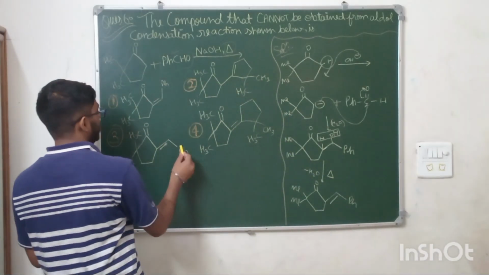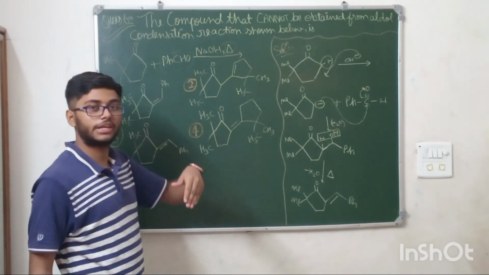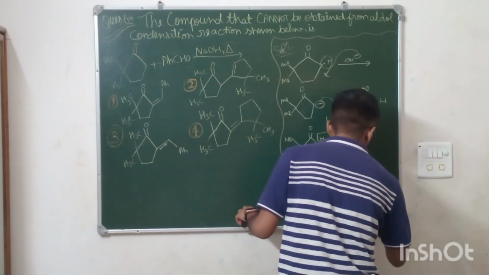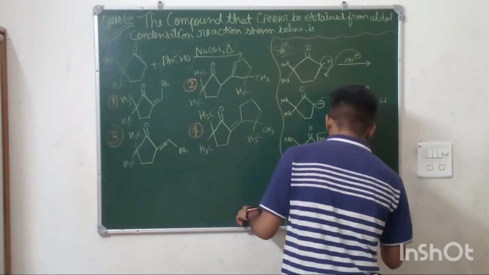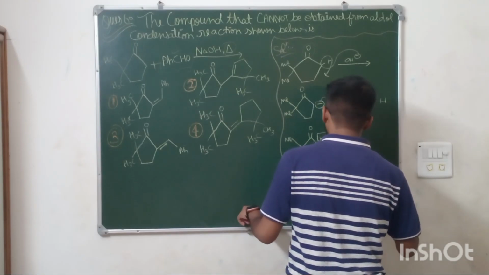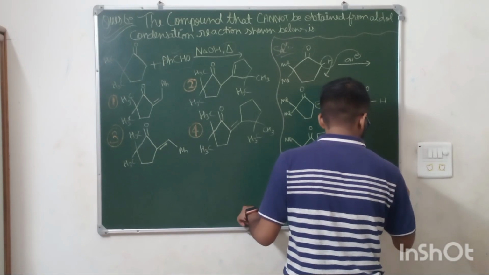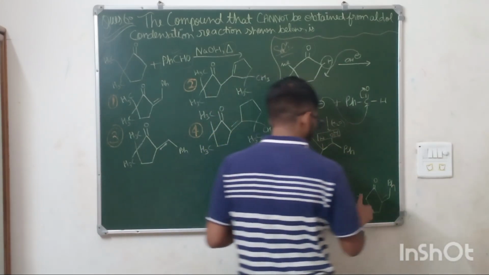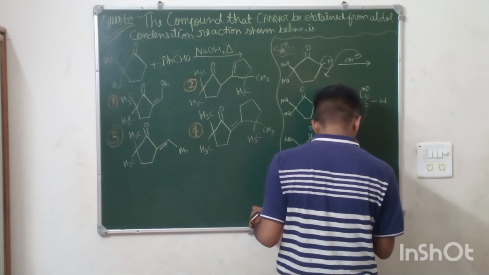If you see the options, then Ph can be erect also and inverted also. Okay, both the configurations are possible in this, because it doesn't affect the stability, and it also has no effect on its acidic strength.